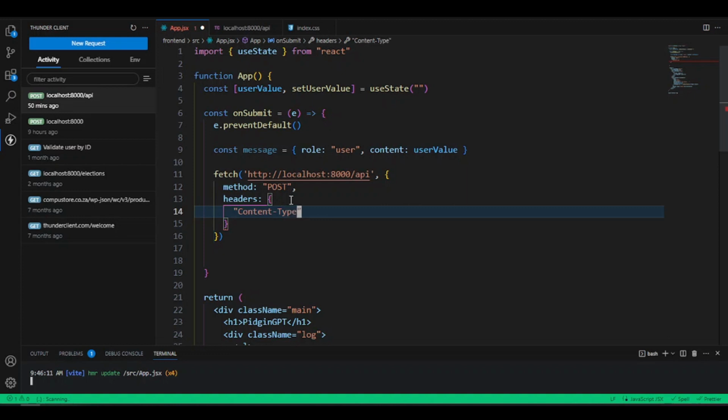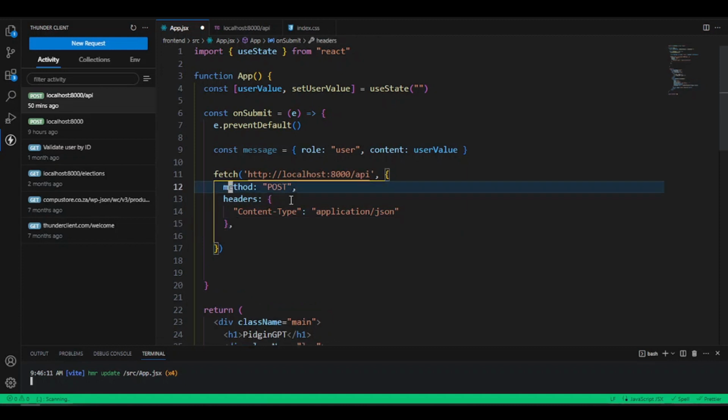It must be exactly this, no variations. Okay, so once you do it like this, what you want to say is application, just like we did before, application /json. So that means this application expects JSON. Okay. After this header here, now we want to come and pass the body.